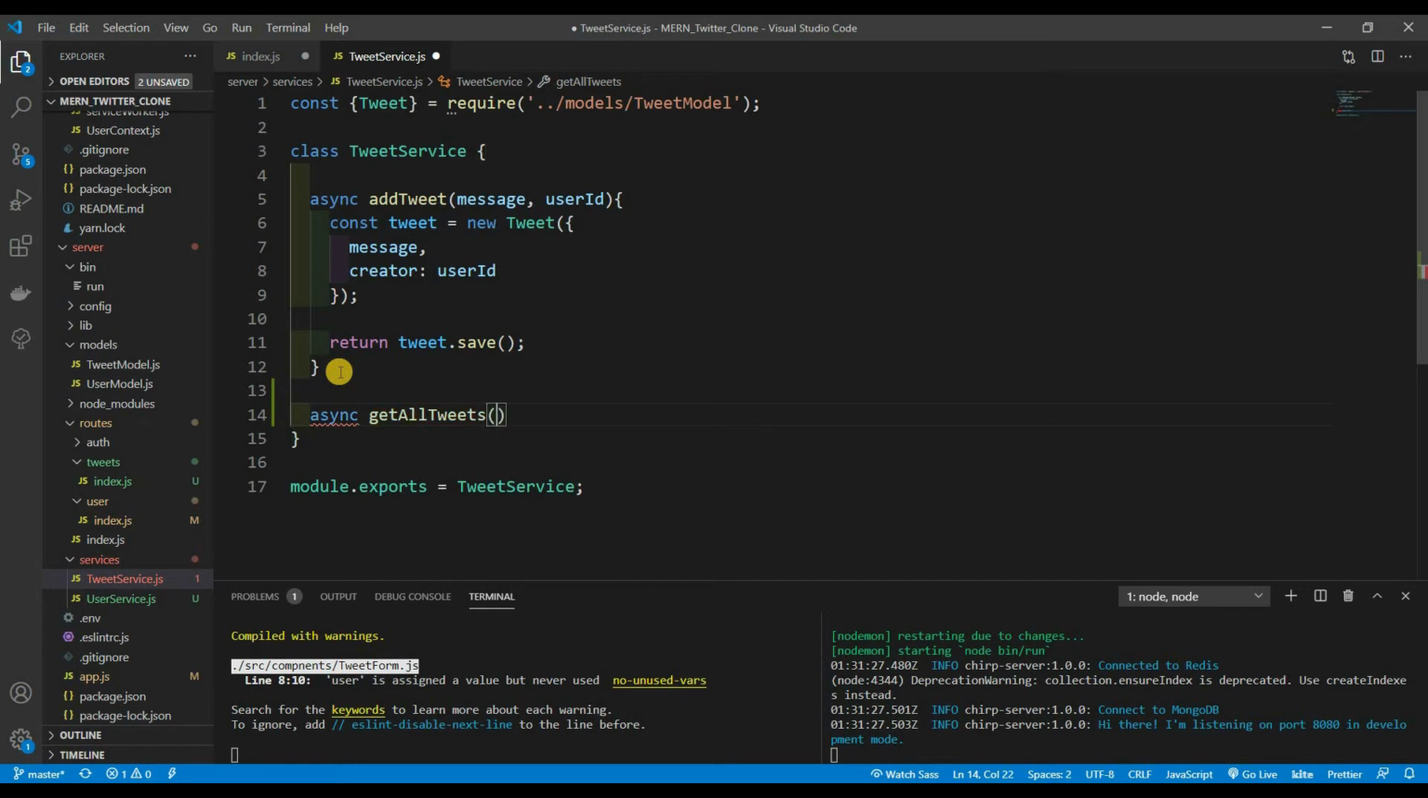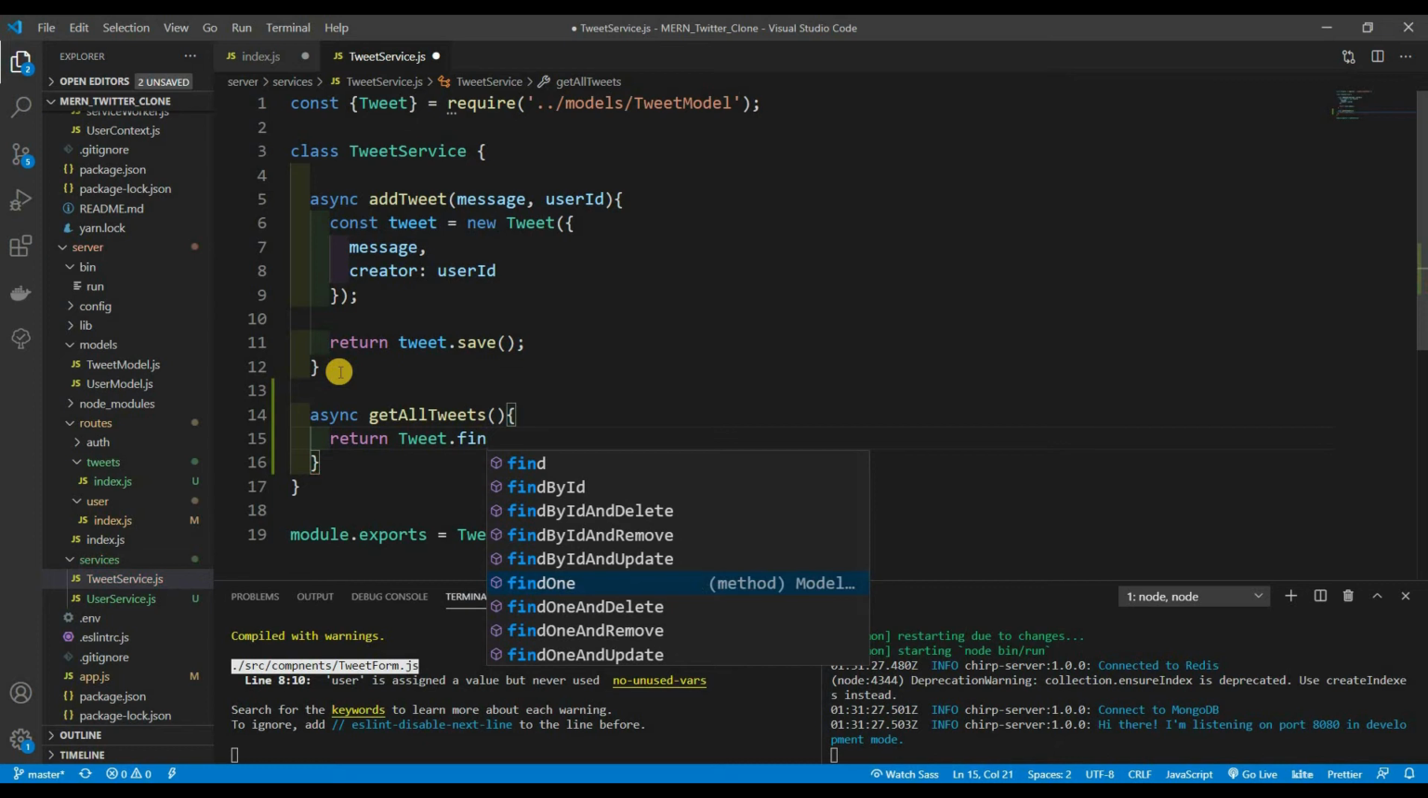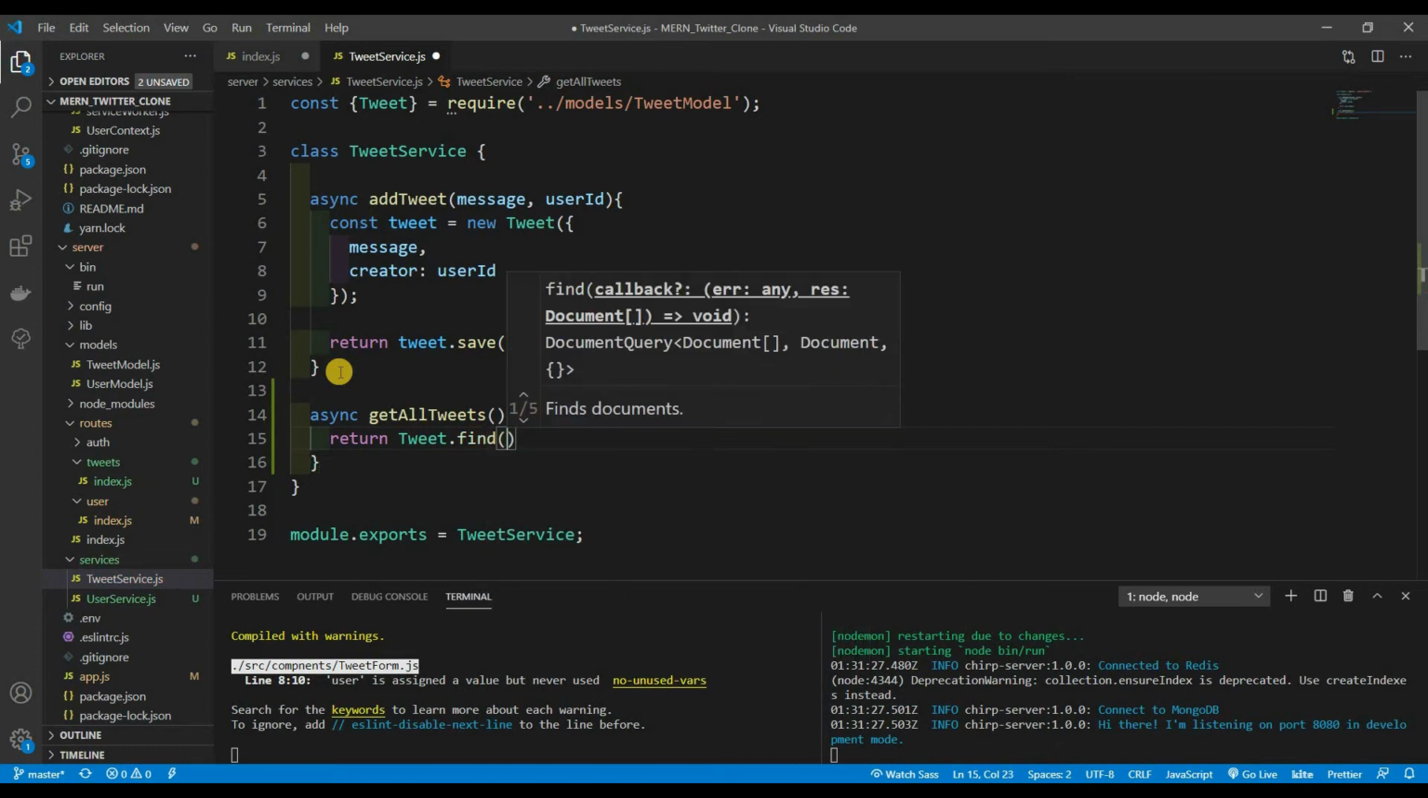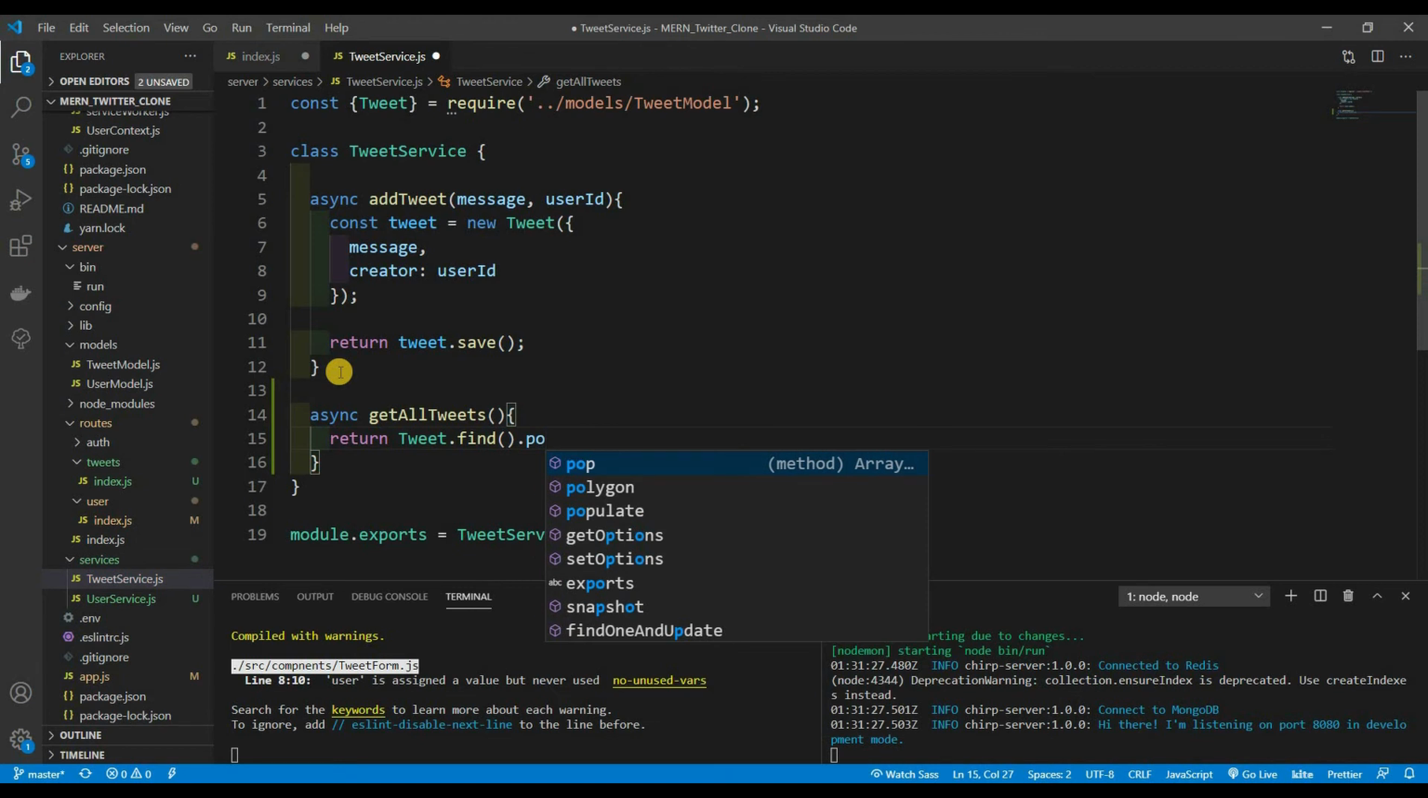We don't need to pass in anything for our parameters, because we're literally just returning Tweet.find without any query. And we're going to do .populate. We already know what this does.